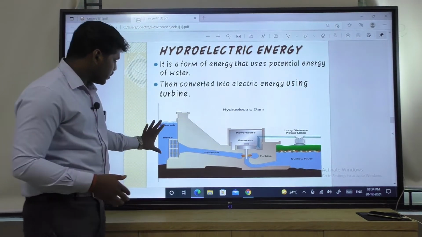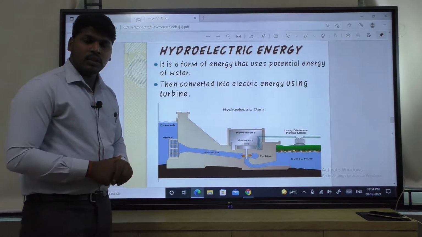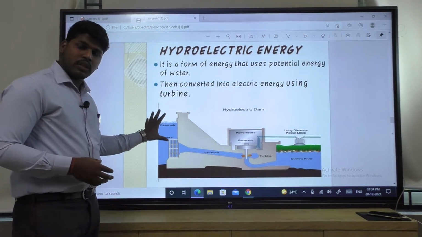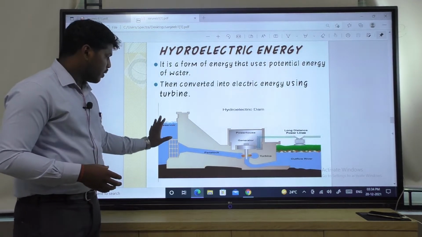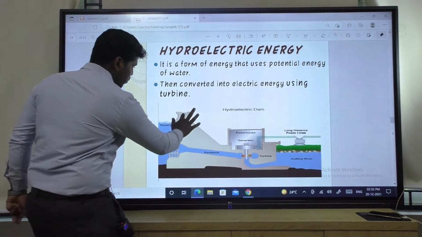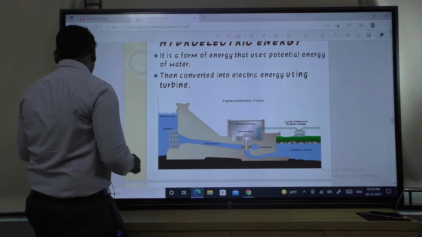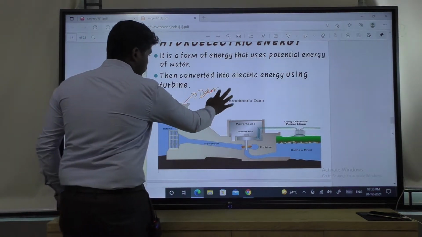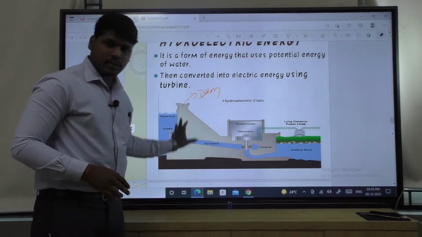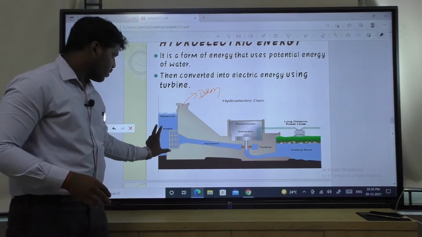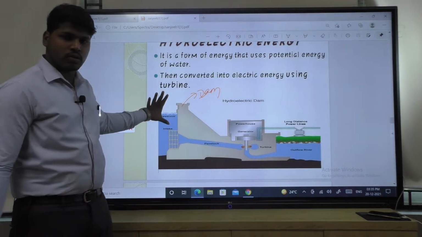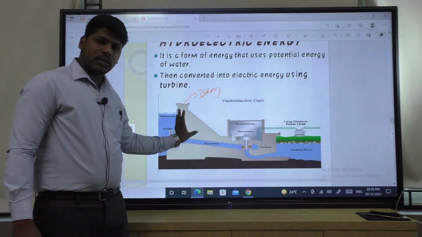The first one is reservoir. Reservoir means where we store the water, where the storage of water takes place, that is known as reservoir. After the reservoir, this one is your dam. To control the water flow, we have created the dam. Here is the reservoir. Okay. So, intake means water comes from the river into the intake and is stored in the reservoir. Then after the reservoir there is a dam.